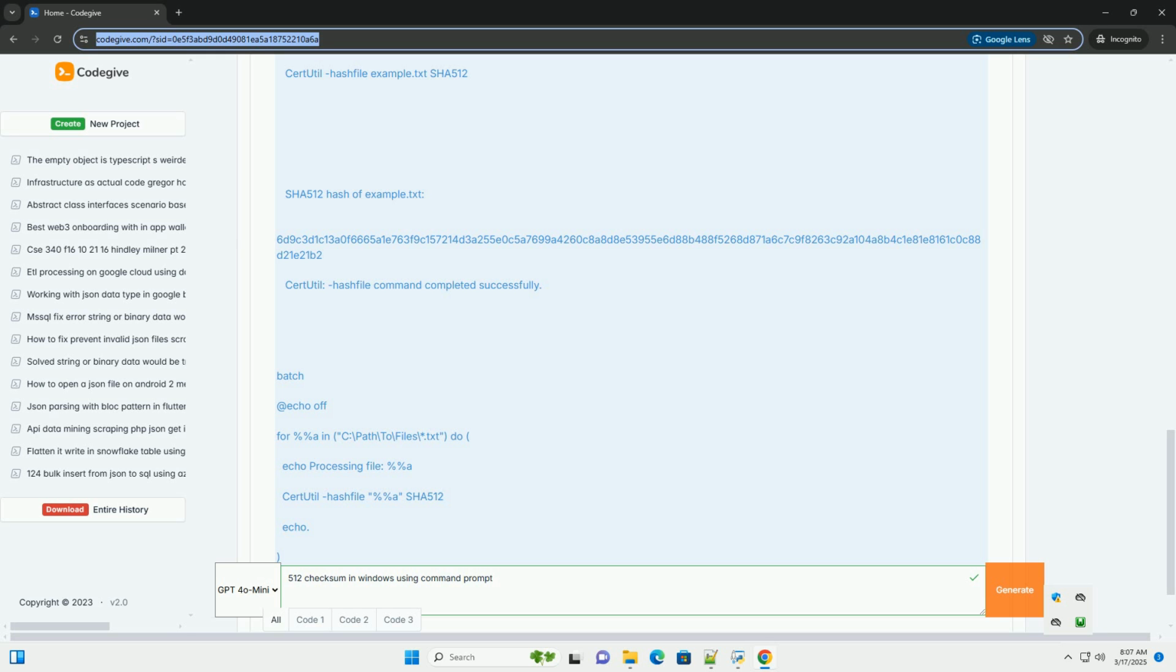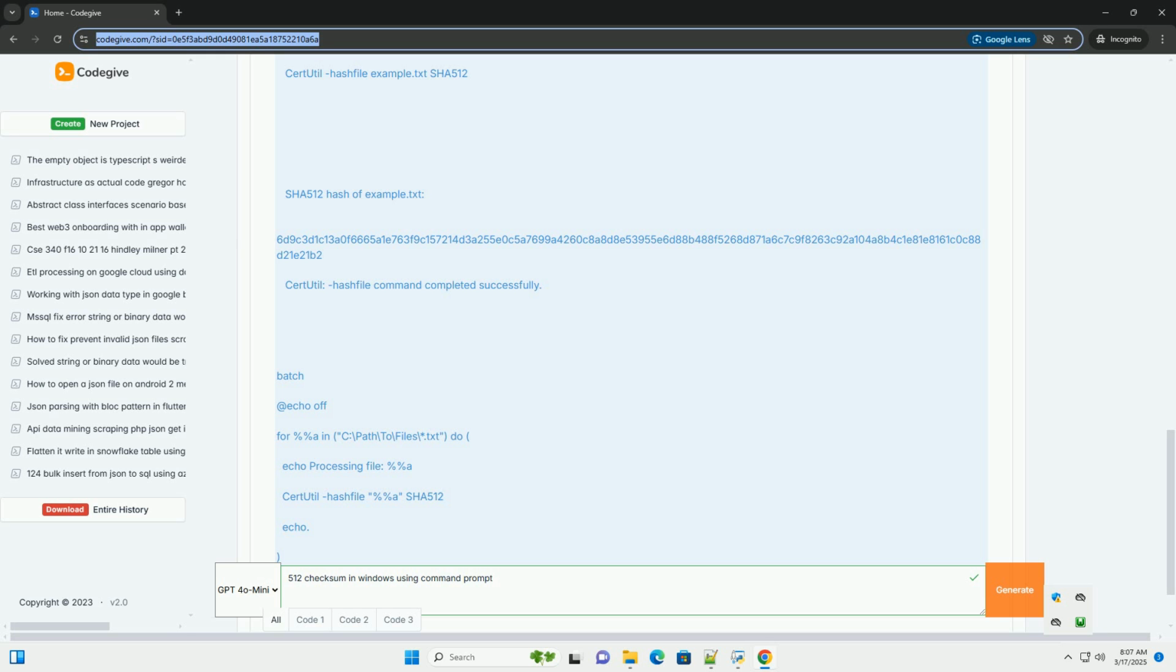Why use checksums? Checksums are primarily used for data integrity verification, to ensure that a file has not been corrupted during transfer, storage, or download. You can calculate the checksum of the original file and compare it to the checksum of the received file. If they match, the data is considered intact.